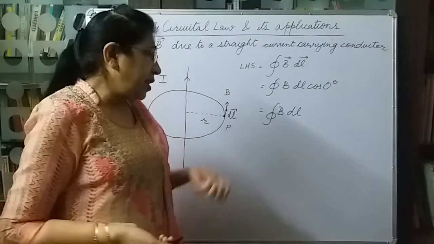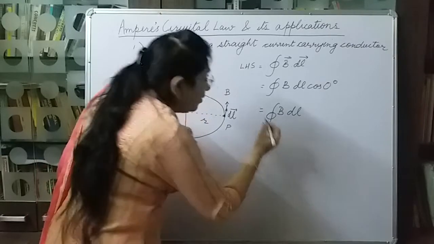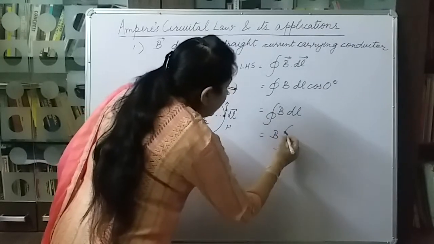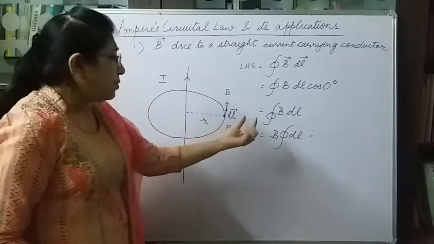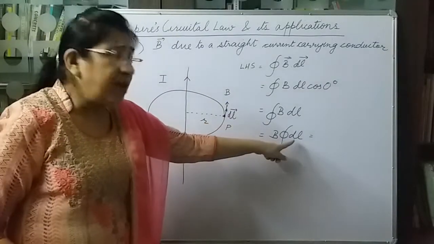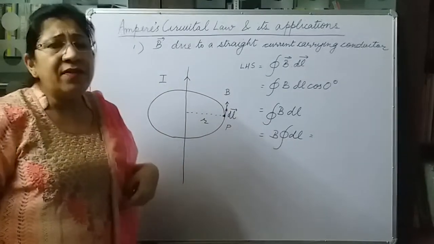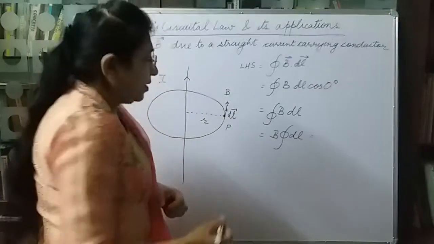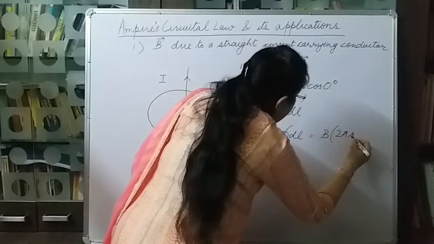Current being constant, B will be constant. So we can take it out of the integral, B integral dl. If we integrate dl, the current elements, over the complete circle, that will give us the circumference. So we will get B into 2 pi r.